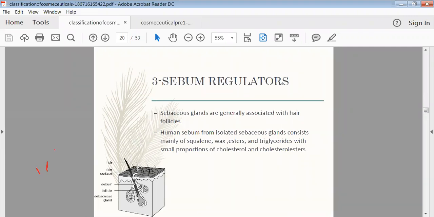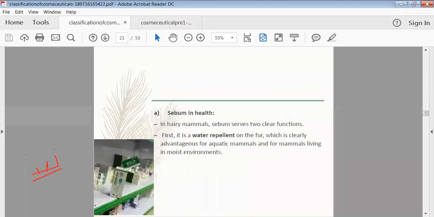So these sebum regulators have the activity to regulate the normal functioning of your skin, and they can isolate the sebaceous glands, and consist mainly of waxes, esters of those waxes, and triglycerides. This sebum in health means we can require your sebum regulators for the normal functioning of your skin.